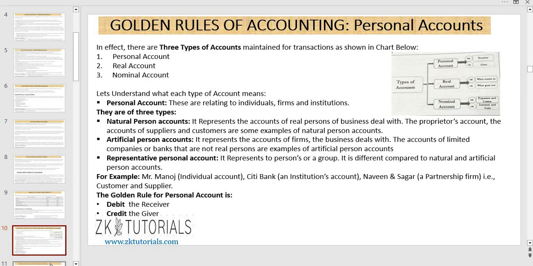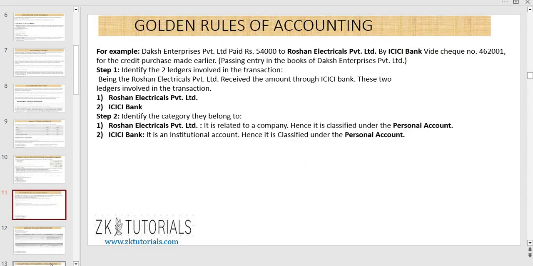And next is step 1. They have given me the example. Daksh Enterprises Private Limited paid 54,000 to Roshan Electricals Private Limited by ICICI Bank by check number 462001. So here they have identified that there are two ledgers involved in this transaction, Roshan Electricals and ICICI Bank.